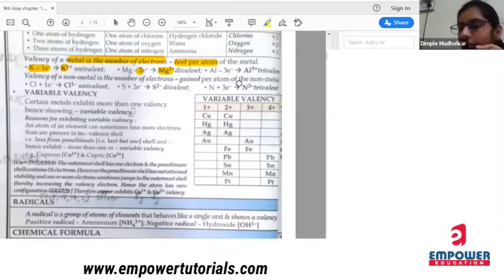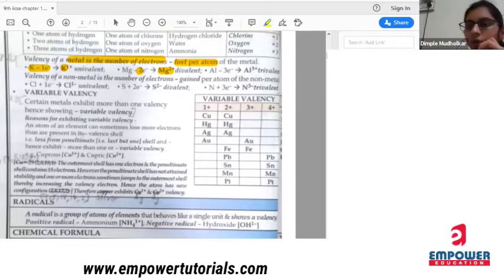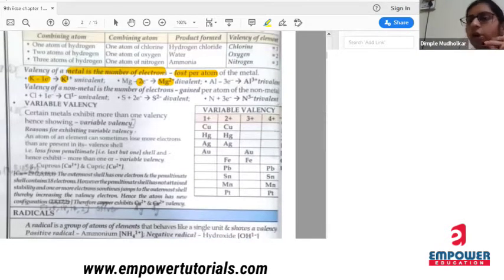So is it clear to everyone? Tanisha, Sharma, Maitri, Shruti. Yes, ma'am. Okay, so this is the case for metals. Now we will see valency of non-metals. Now we know that metals have the tendency to lose the electrons. Non-metals have the tendency to gain the electrons.